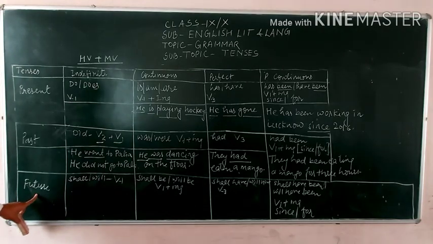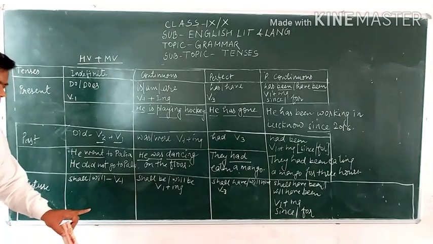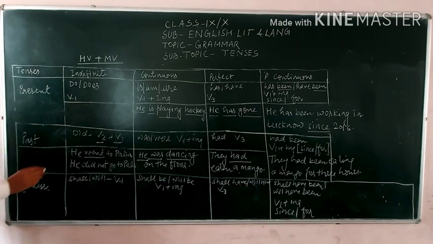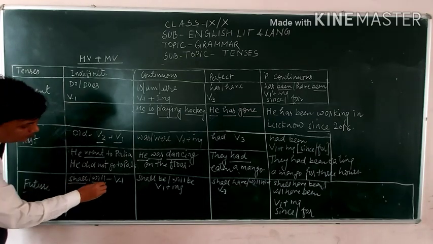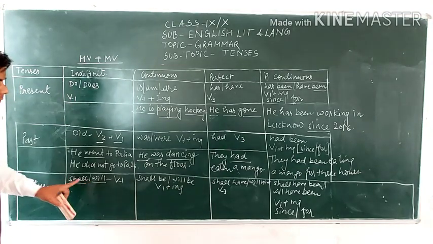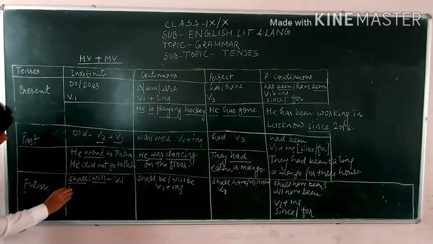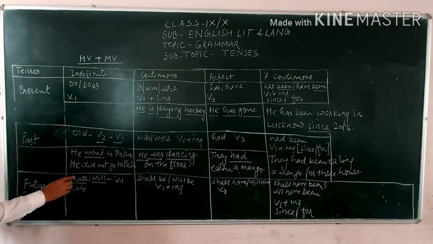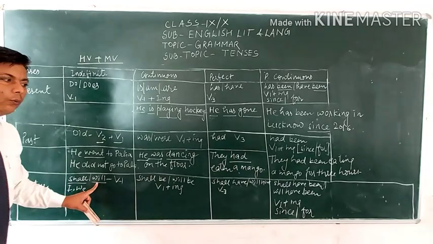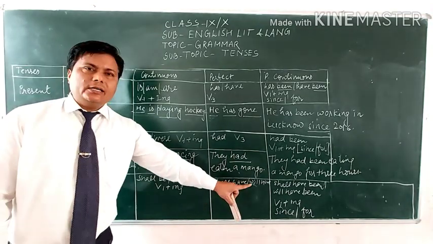Okay, let us see the future. The same examples could be in future. I have told you in the future tense there is only shall and will used as a modal auxiliary, not as a helping verb. So along with I and we we are using shall. Along with all the remaining subjects we are using will. The remaining pattern is the same.